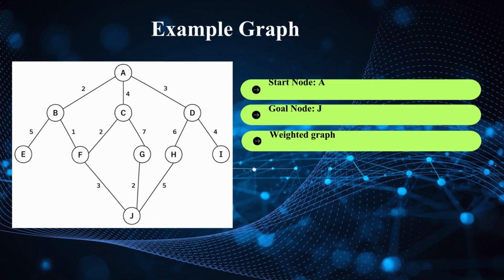Unlike BFS or DFS, A* does not simply explore level by level or depth by depth. Instead, it intelligently evaluates the cost already traveled and the estimated remaining distance to the goal. This allows the algorithm to focus on the most promising path. To make these decisions, A* uses heuristic values assigned to each node. Let us examine those heuristic values next.